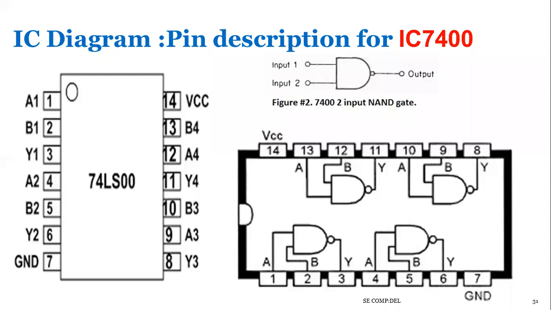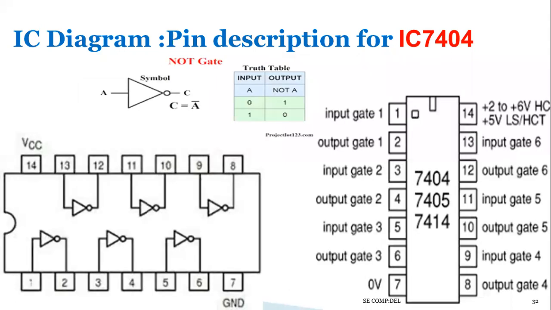This diagram is the same for your 7432 OR gate IC and the AND gate IC. This diagram is the same for those gates also. Again, one example of pin configuration is the NOT gate. In one IC, a total of 6 NOT gates are there, because the NOT gate has only 1 input and 1 output. That's why 6 NOT gates are combined. Input of gate 1, output of gate 1, input of gate 2, output of gate 2.